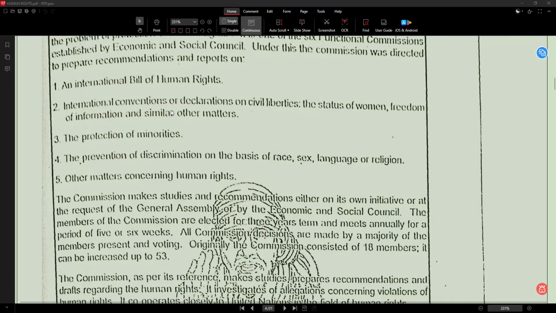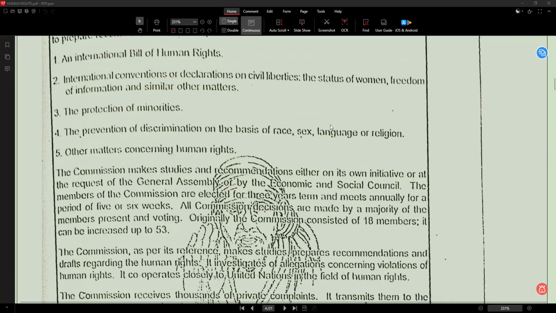This second point is talking about rules ensuring women get equal opportunities. So this is also the meaning of the second point.